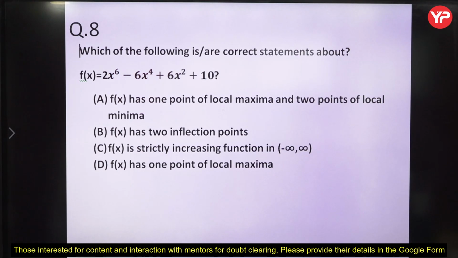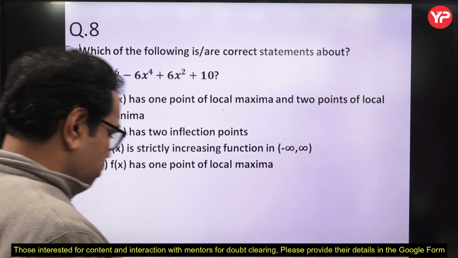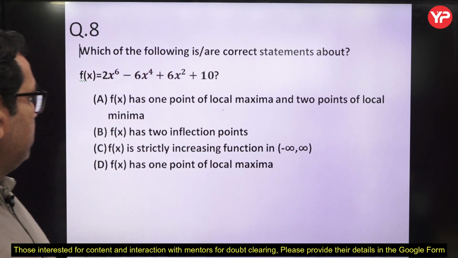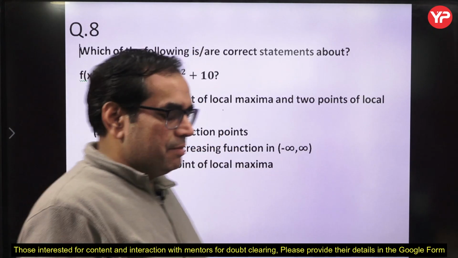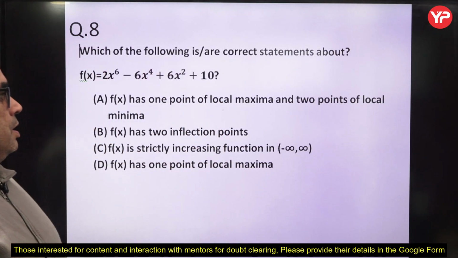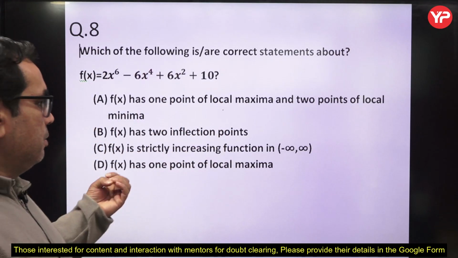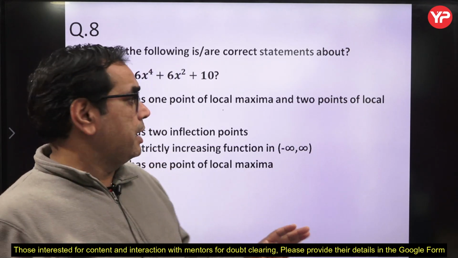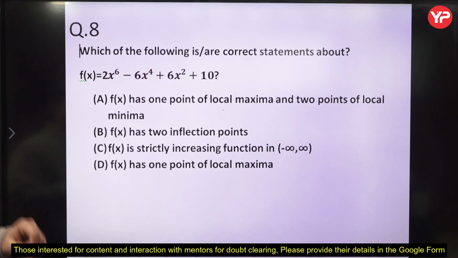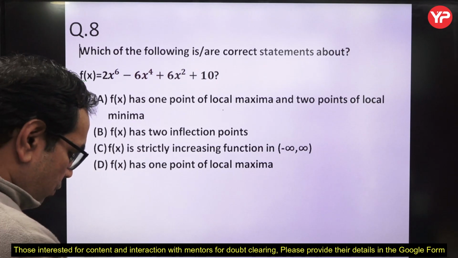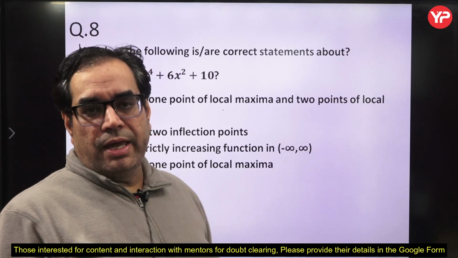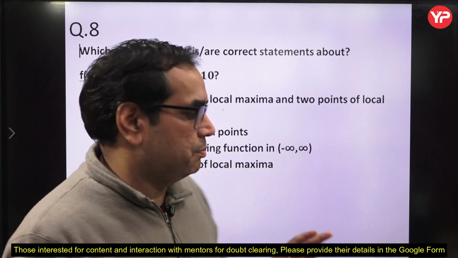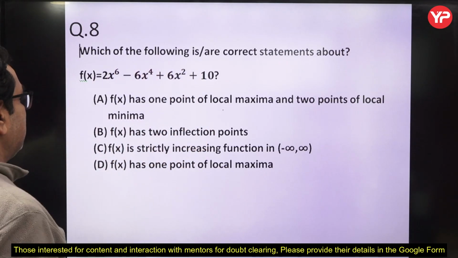So this is a polynomial, you know. Now I am going to discuss the solution of this problem. So this is a polynomial, okay. Now in a polynomial we know that the function is everywhere differentiable, everywhere continuous. So the maxima or minima or inflection, whatever is there, may come at a stationary point. Okay. So we have to compute the stationary points of this function. And how can we find stationary points? By making f dash x equal to 0. The roots of f dash x equal to 0 are the stationary points. So let us calculate that.